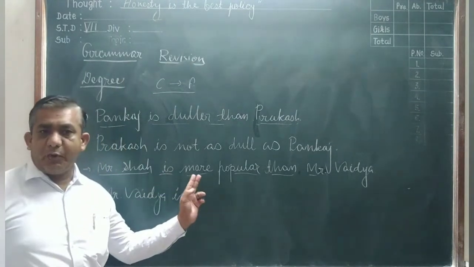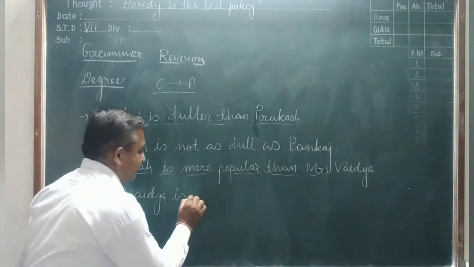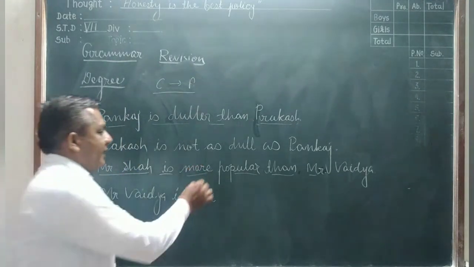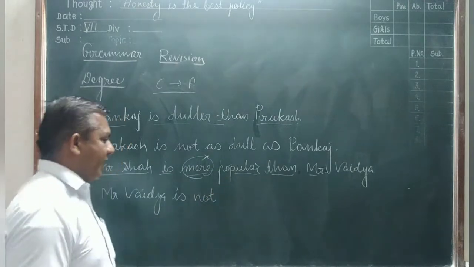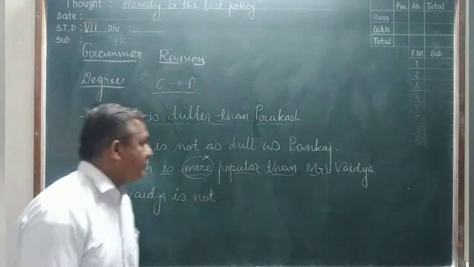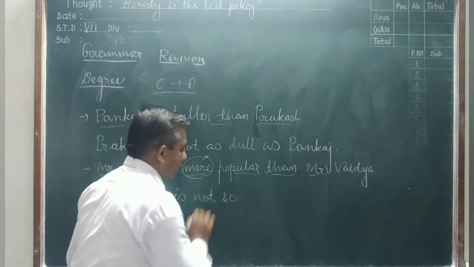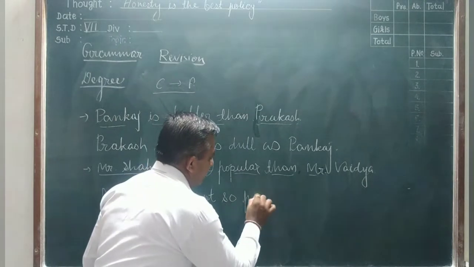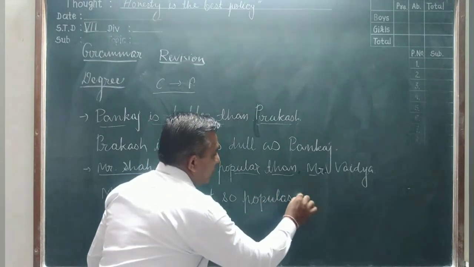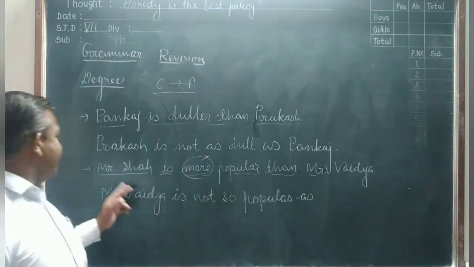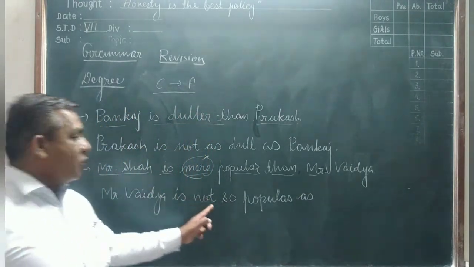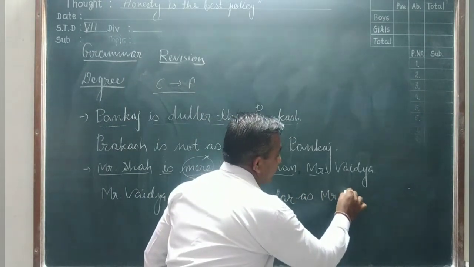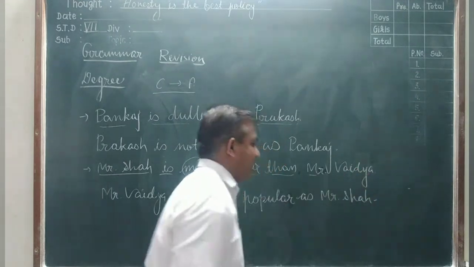Here you say it is a positive sentence, so we change it into the negative first. Mr. White is not, and remove the more. Then you write as. In the negative sentence we use so also here. So Mr. White is not so popular as Mr. Shah. Who is popular? Mr. Shah. So Mr. White is not so popular as Mr. Shah. Understand this sentence?